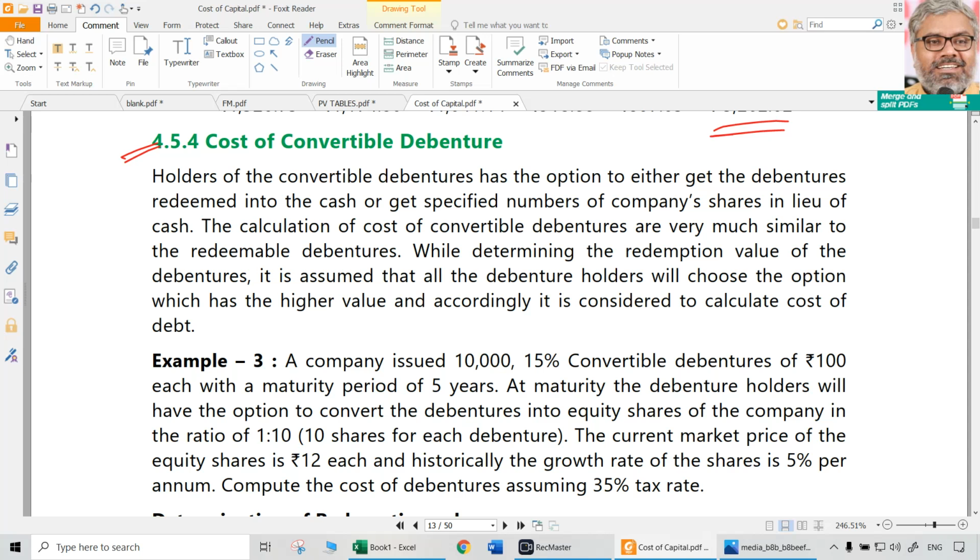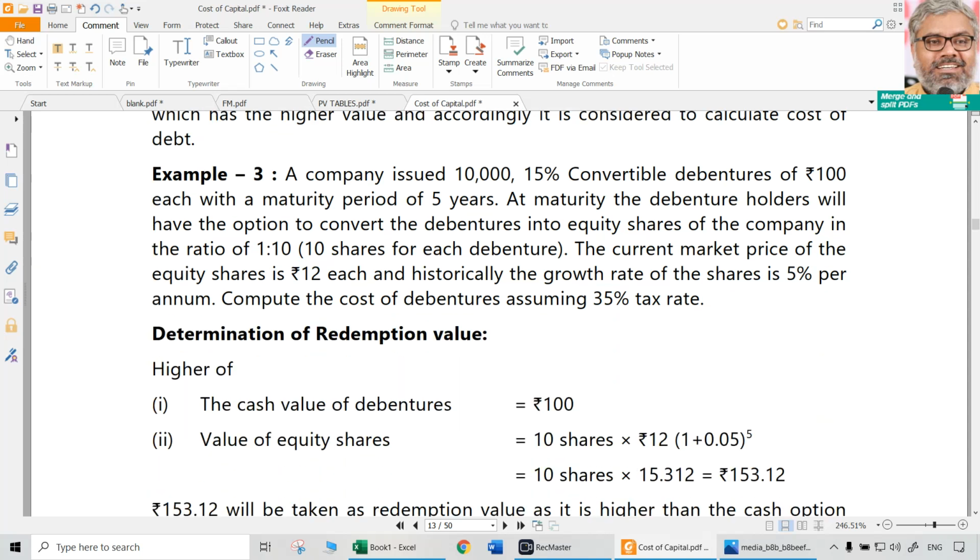But if we don't know the rate itself, then we have to use IRR method. If you know the current market price and you know the future cash flows, at what rate, if the future cash flows are discounted, that will be equated to current market price, will give us cost of capital, in this case bond or debenture.